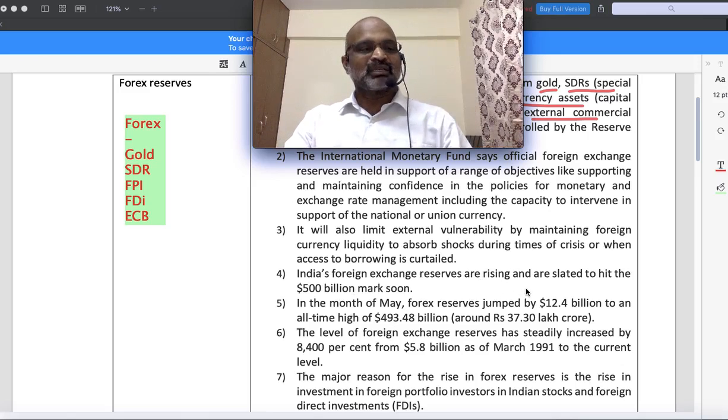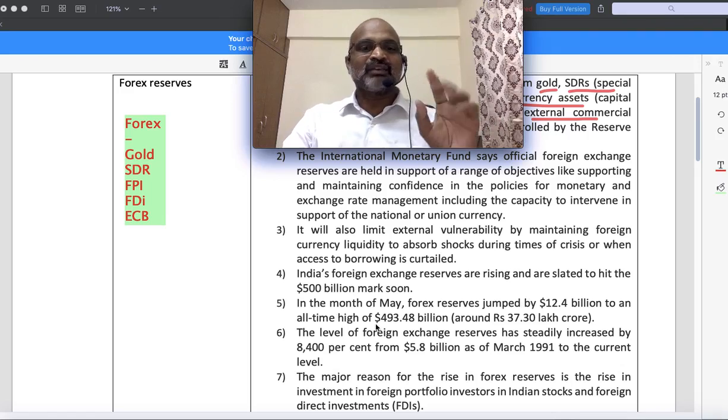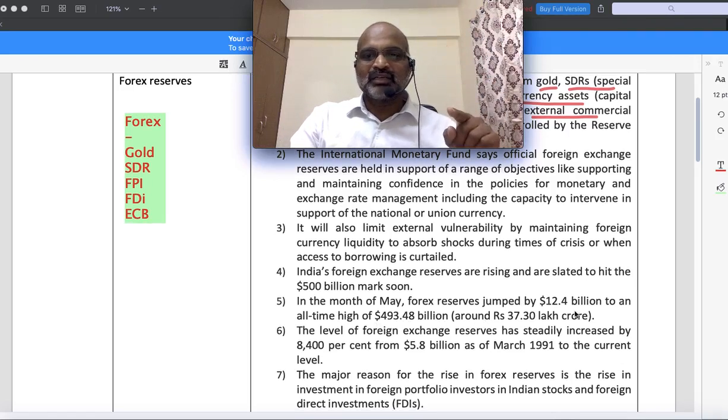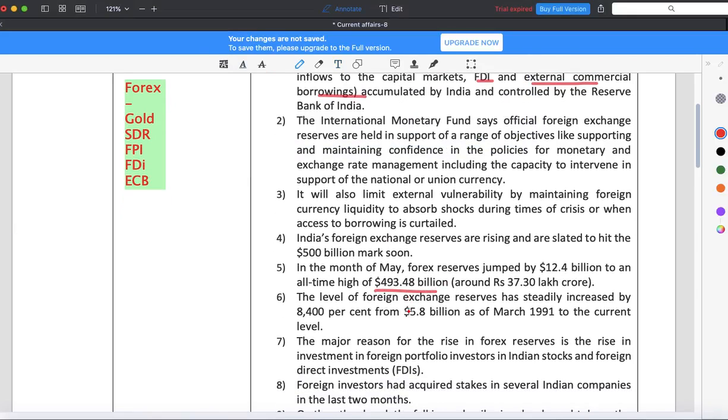For the prelims examination, you must remember whether foreign exchange reserves in India are increasing or decreasing. Increasing, to almost the 500 billion dollar mark. See there, it was an increase of almost 12.4 billion. The fifth point, if you could see, is 493, almost close to $500 billion. The level of foreign exchange reserves has steadily increased by 8,400. So in true or false questions, you will get these kinds of points, four, five, six points.